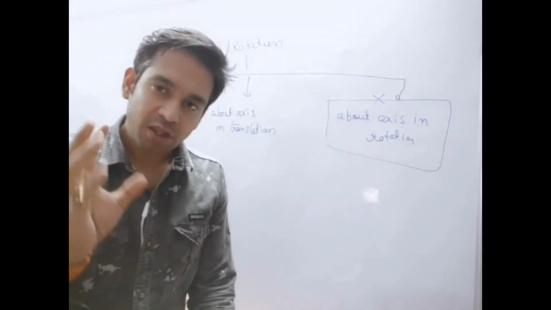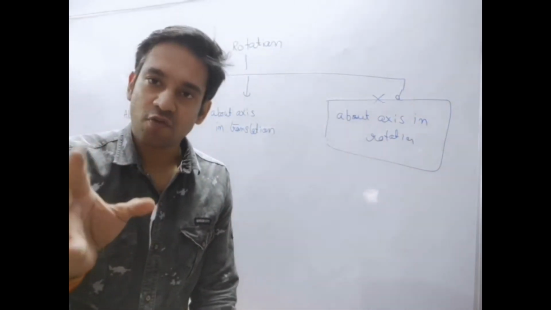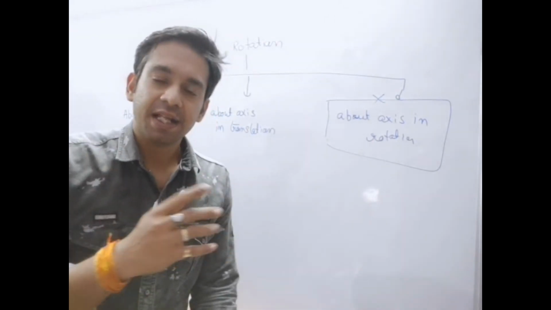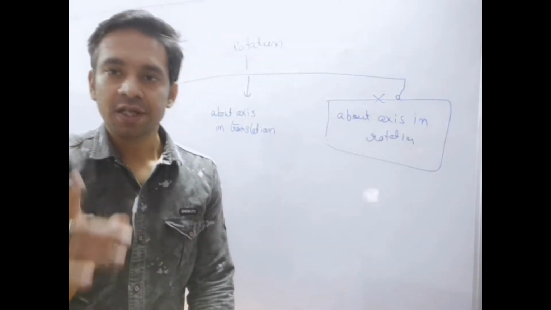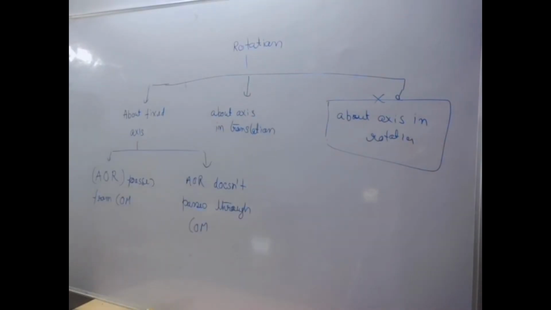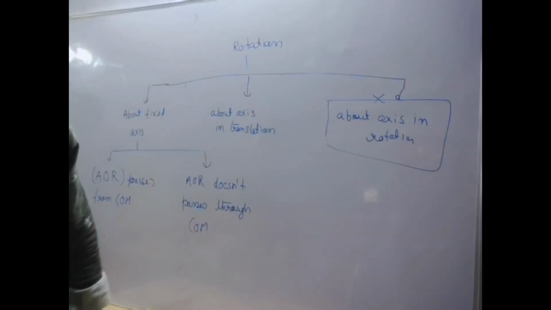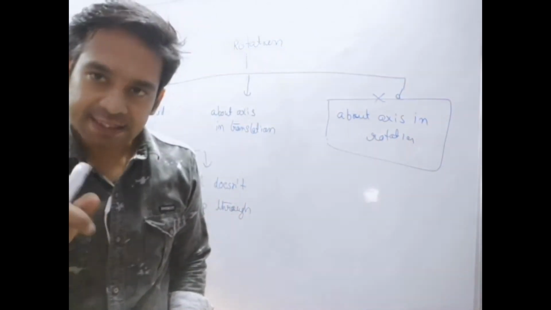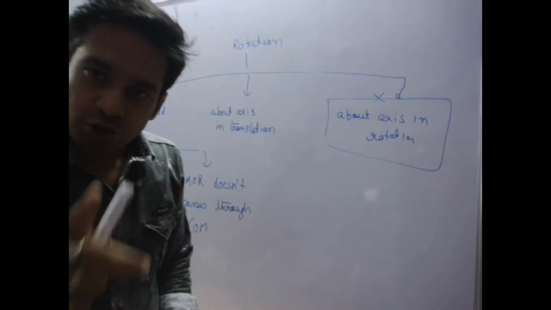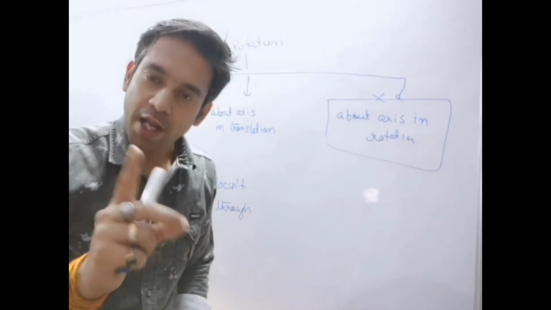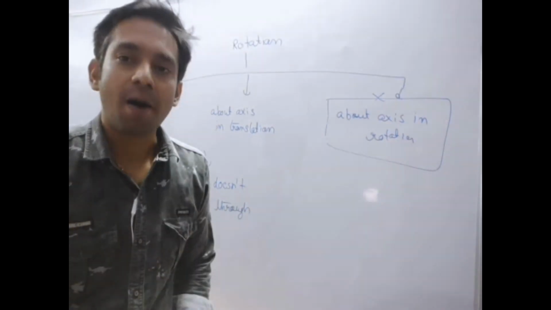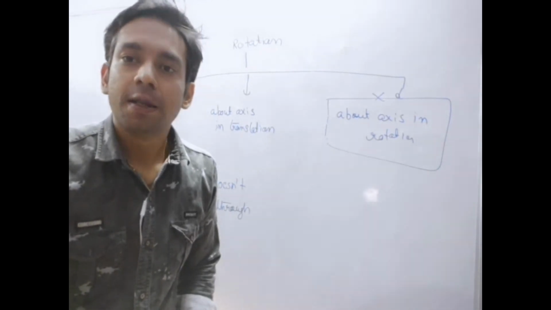On the basis of whether the axis of rotation passes through the center of mass, we can further divide this category into 2 parts. I am just making a short form of axis of rotation, A1. So the axis of rotation passes through the center of mass, or pure rotation, or the axis of rotation doesn't pass through the center of mass, like a kid holding a pole.